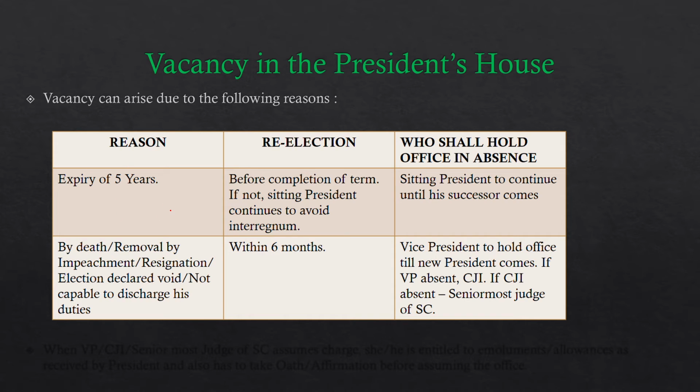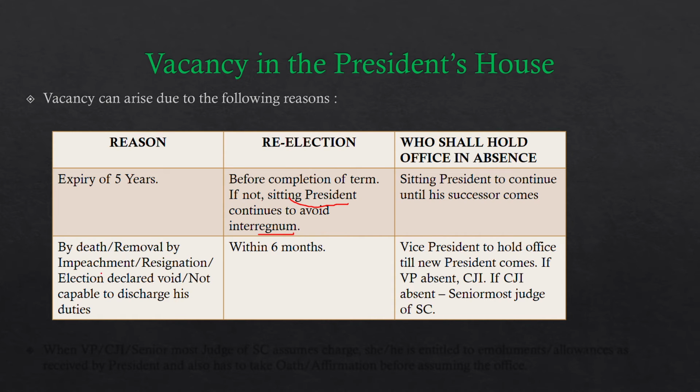So the first reason is that the president has completed his tenure of 5 years, and the expiry of 5 years has happened. In that case, a re-election should happen before the completion of the term. And if that re-election has not happened, then the sitting president continues, to avoid a scenario of interregnum. Now, who shall hold office in absence? In this case, if the 5 years have expired, the sitting president will continue until his successor comes.